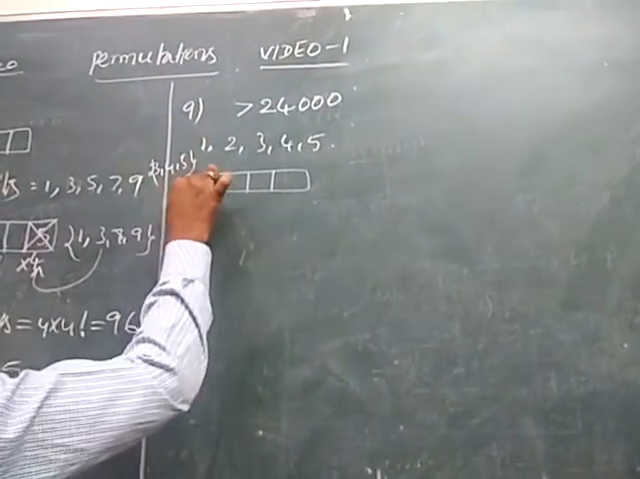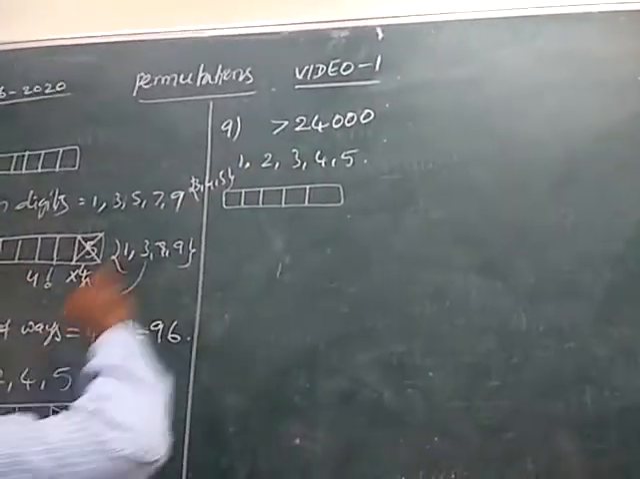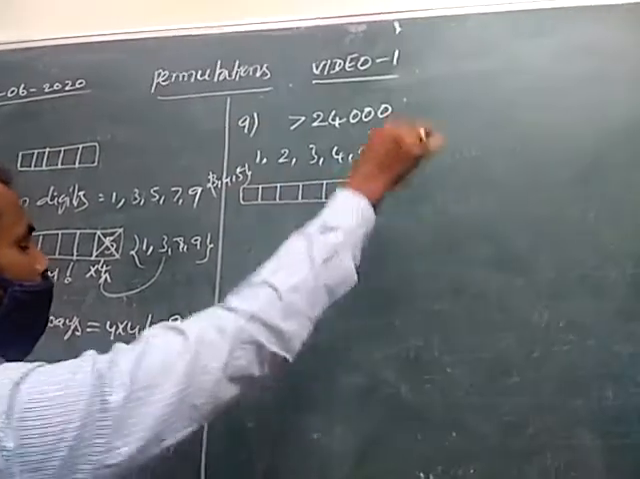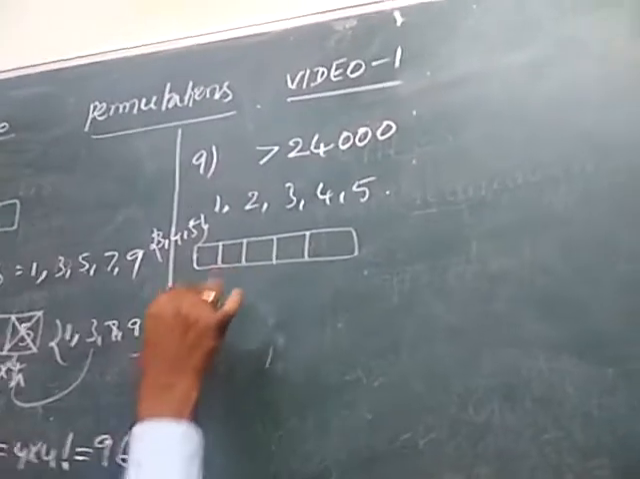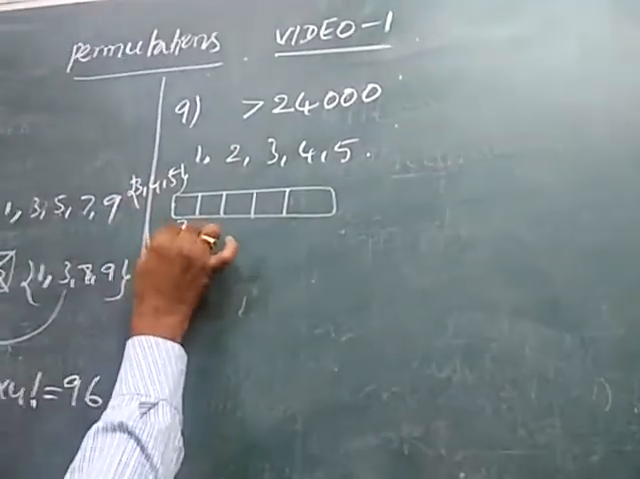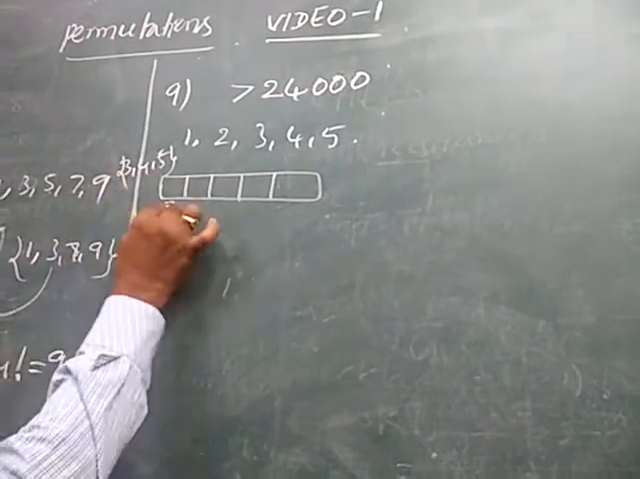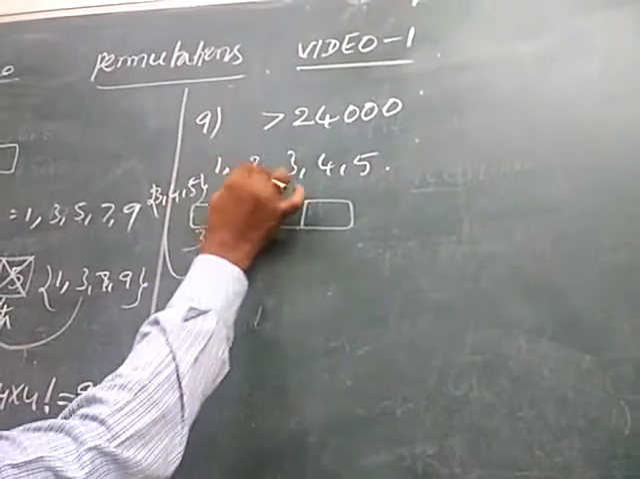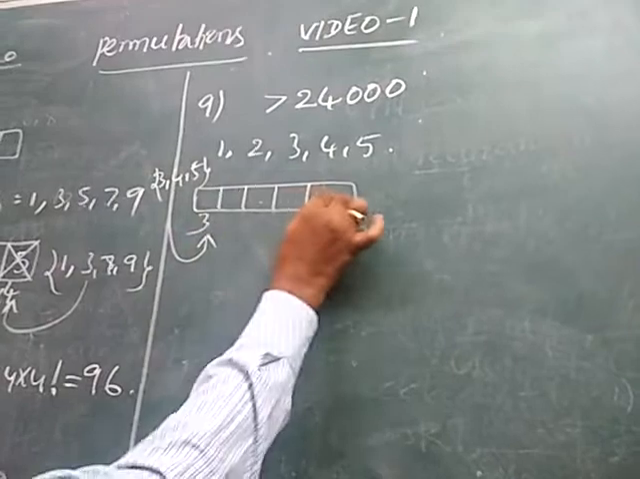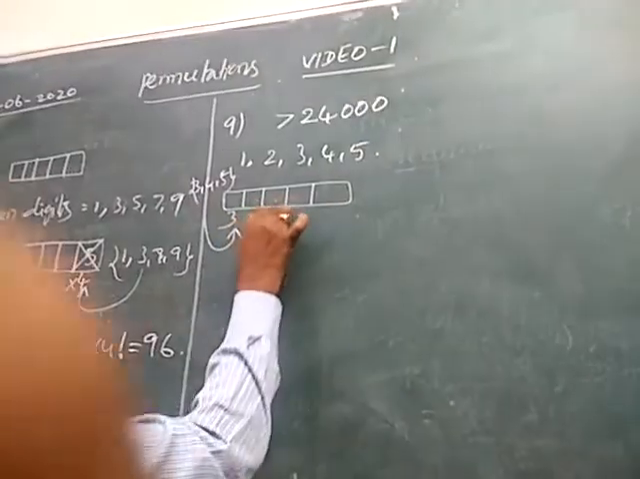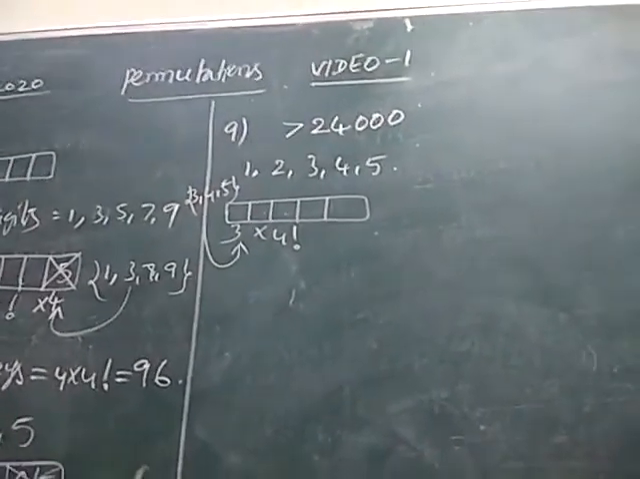If you write 3 here, this becomes 30,000. If you write 4 here, it becomes 40,000 something. If you write 5 here, it becomes 50,000 something. These are clearly greater than 24,000. So any one of 3, 4, 5 can be placed in this place in 3 ways. Suppose you write 3 here, then 4 digits remain: 1, 2, 4, 5. Those 4 digits can be filled in the 4 places in 4 factorial ways. This is case 1.